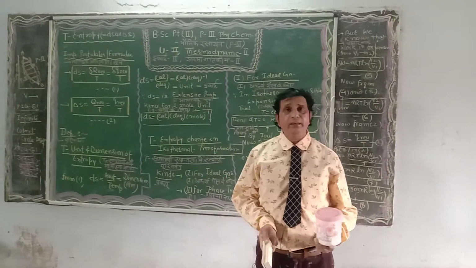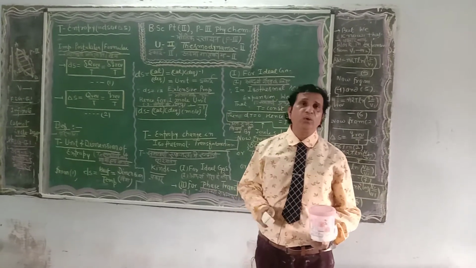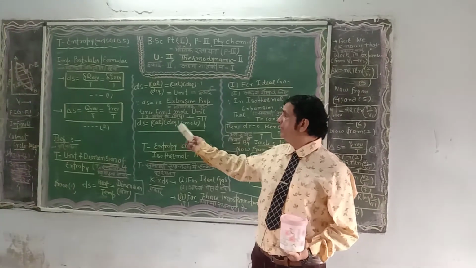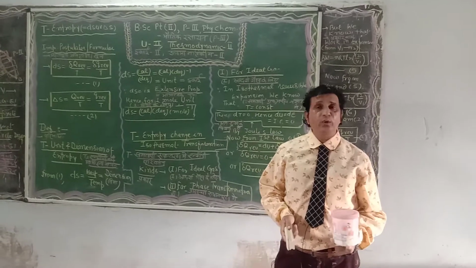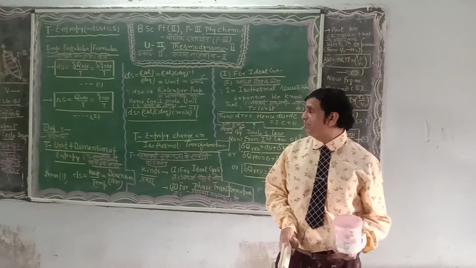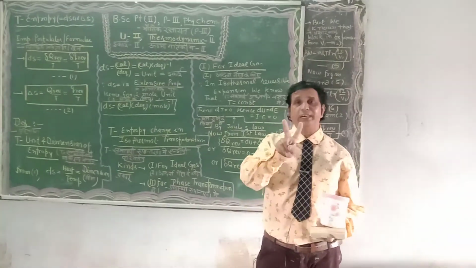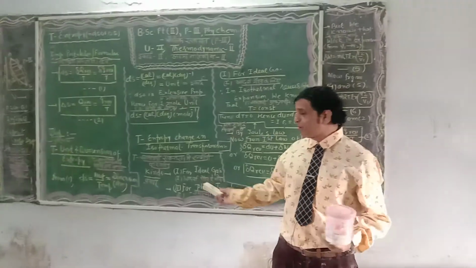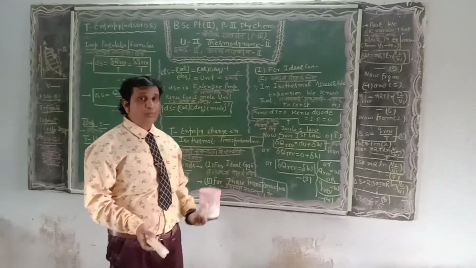Since we know that entropy is an extensive property, for 1 mole we write the unit of dS as calorie degree inverse mole inverse. Now let us proceed to the next part of entropy, that is entropy change in isothermal transformation, which is further divided into two kinds: the first one for ideal gas, and the second one for phase transformation.